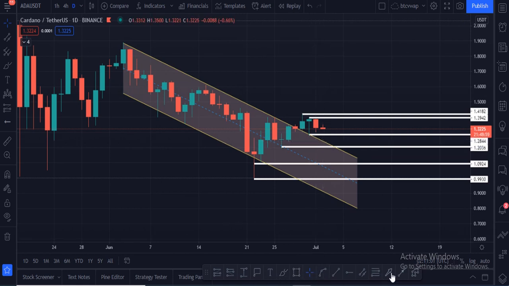Let me show you. This is the area. It is the $1.22 area, or $1.22 to $1.33 area. It's very, very important. After hitting this area, maybe Cardano will pull back. If Cardano breaks this upper trend line, the Cardano price can go down to retest this blue line, which is at $1.08. This is the prediction in the daily chart. Price can go down to $1.08.